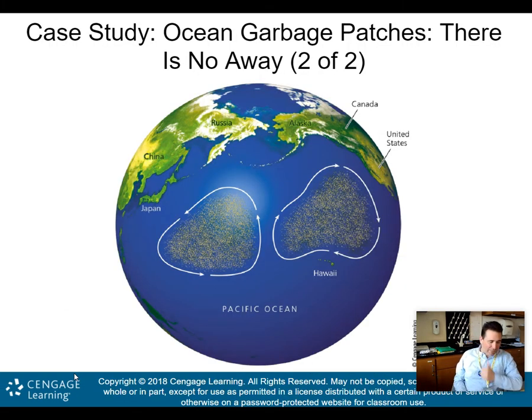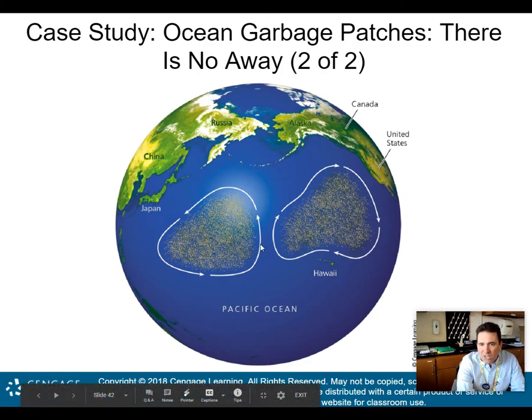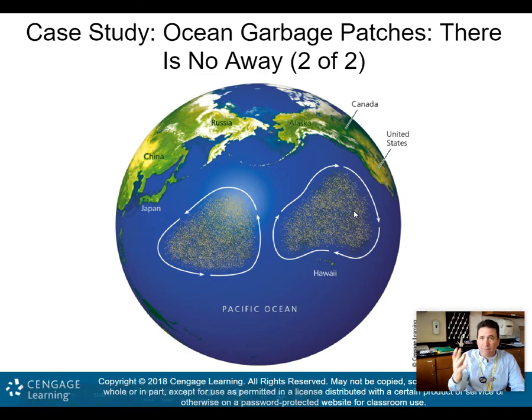And this is what we're talking about, all right? The North Pacific garbage patch, actually two slowly spiraling masses of small plastics that are located just north of Hawaii here in the Pacific Ocean. It is incredible. And again, I don't have any pictures for you right here in this lecture, but if you just look online, North Pacific garbage patch, you will see pictures of it.